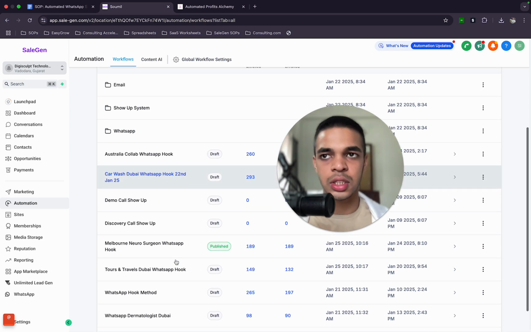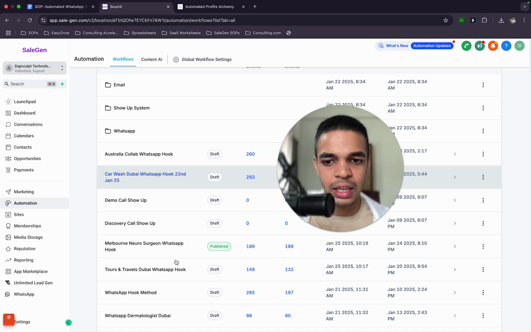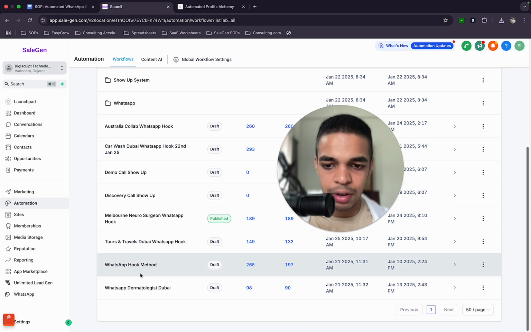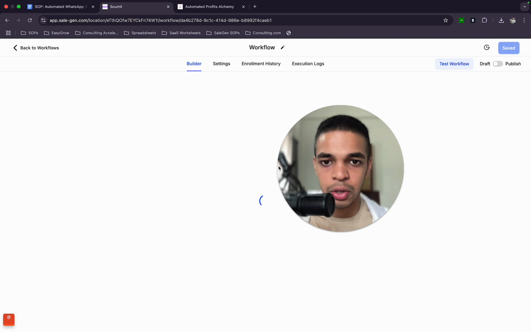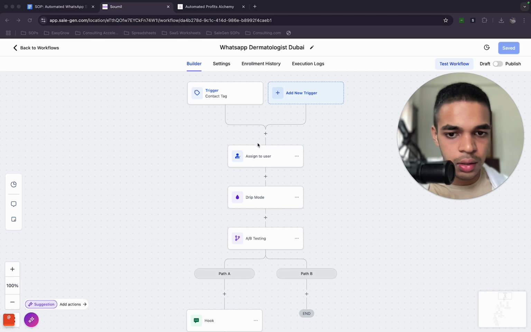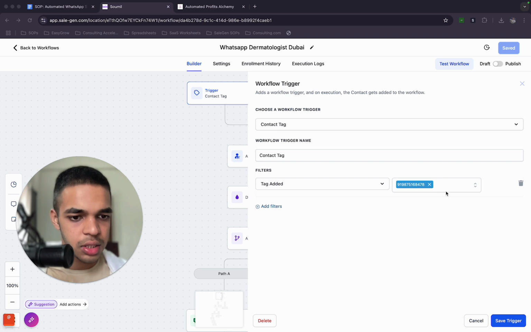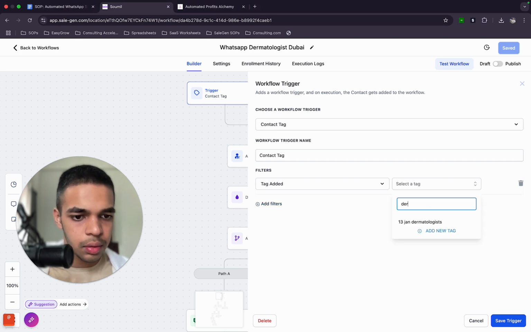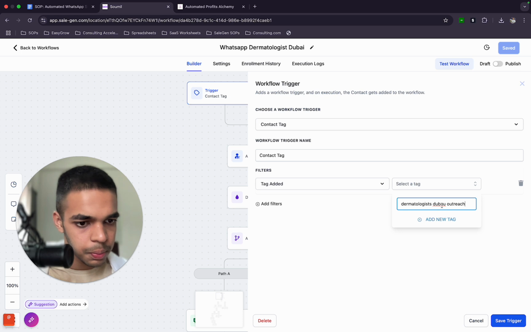What this will do is, whenever some new contact is added, he will not be receiving 5 different messages. He will not be added to all these different workflows. Let's say he's targeting dermatologists in Dubai as well. Even here, let's say, contact tag, I'll just remove this and I'll select dermatologist Dubai outreach.